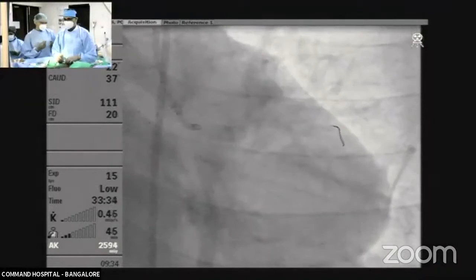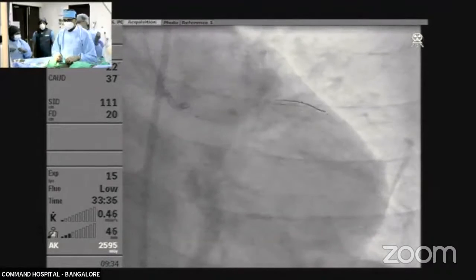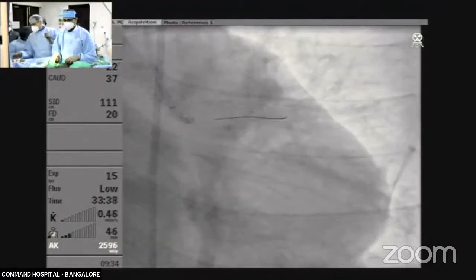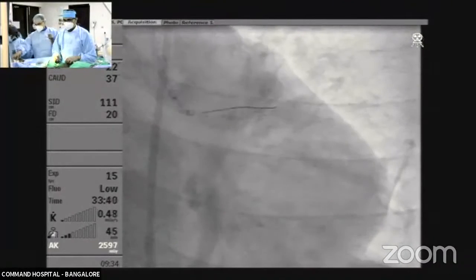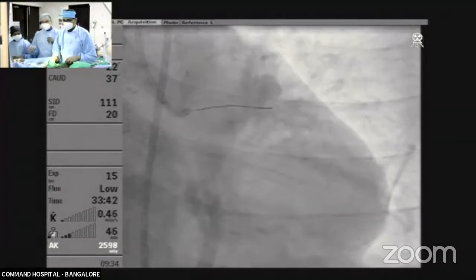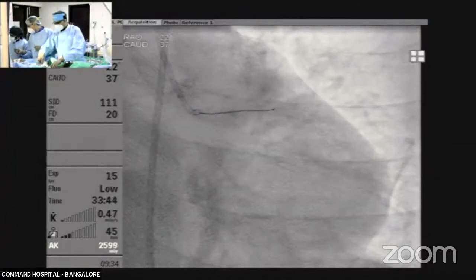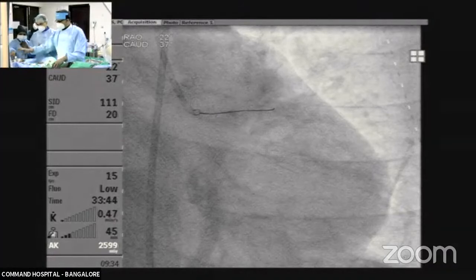Yeah. Dr. Shailendra? Wait, let me first clear it off. Saline. Flush.